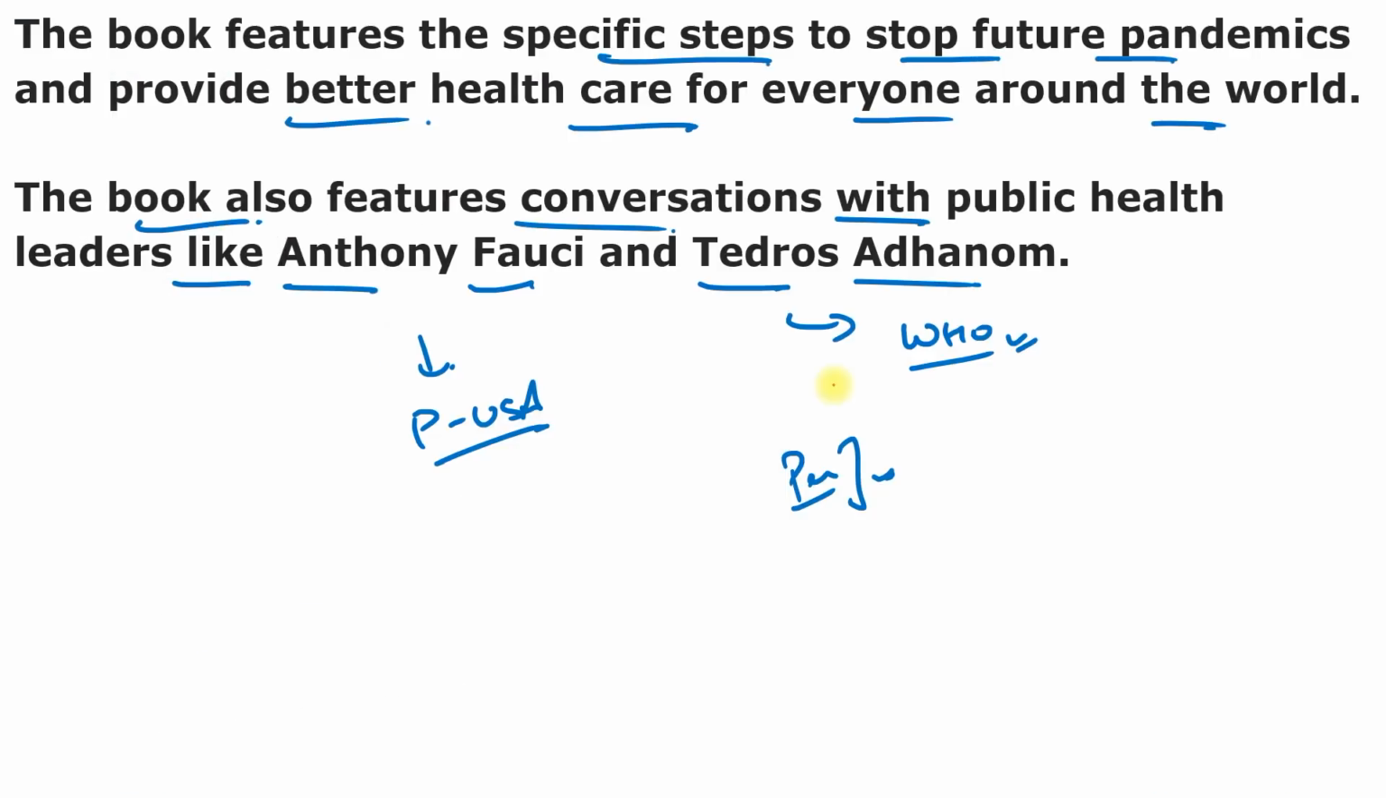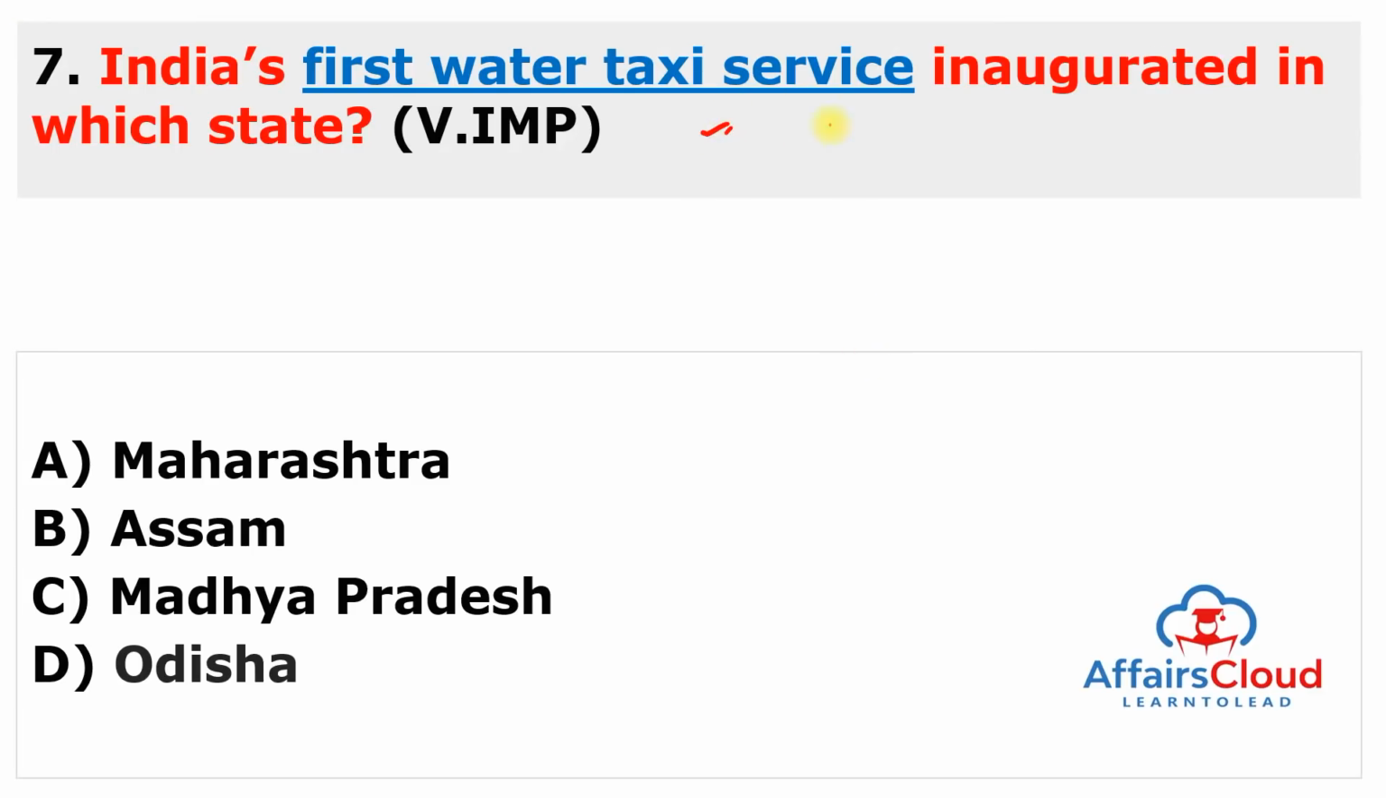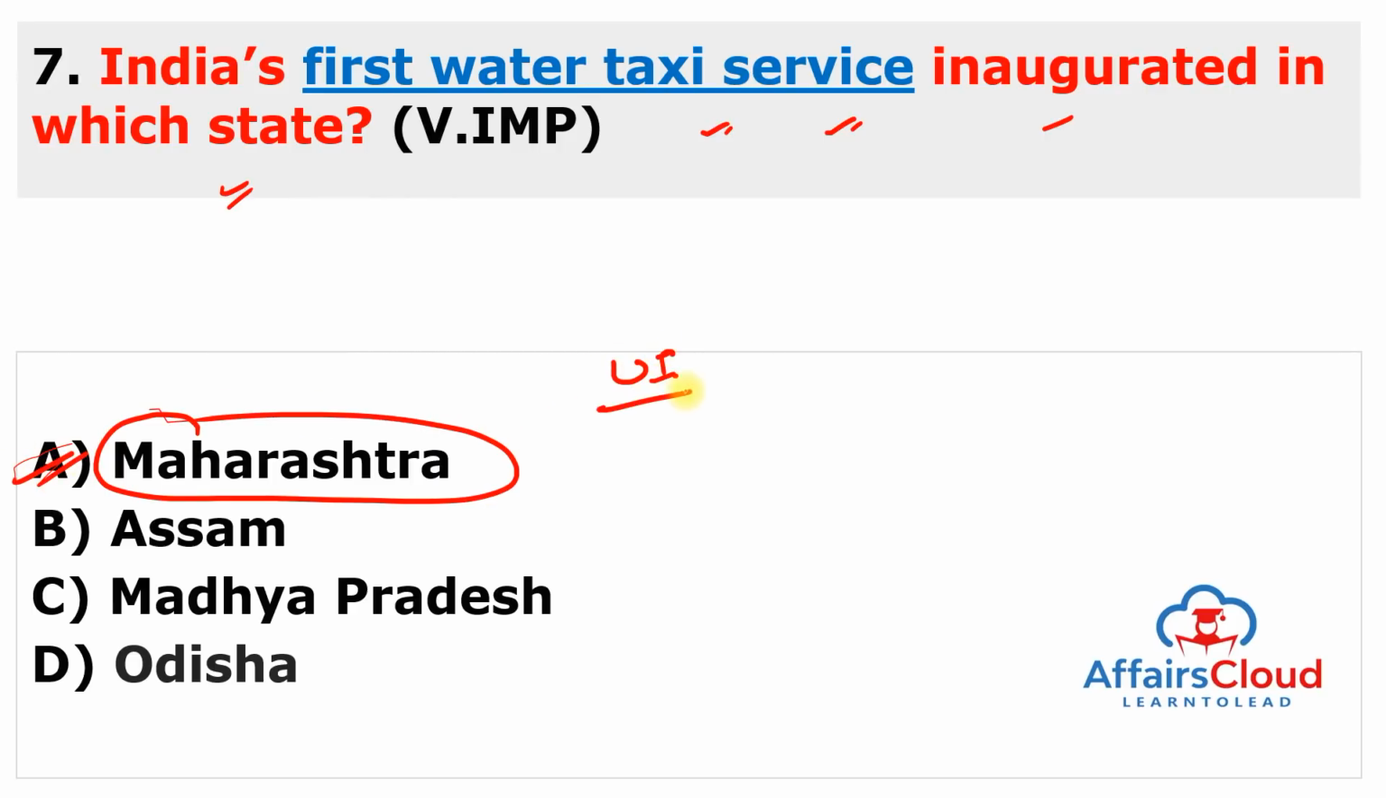Moving to next question. India's first ever water taxi service was inaugurated in which state? Again, this is a very important question. It was inaugurated in the state of Maharashtra, so the answer of this question is A. Maharashtra Chief Minister Uddhav Thackeray ji inaugurated it, along with Union Minister Sarbananda Sonowal ji, who has charge of the Ministry of Ports, Shipping and Waterways.